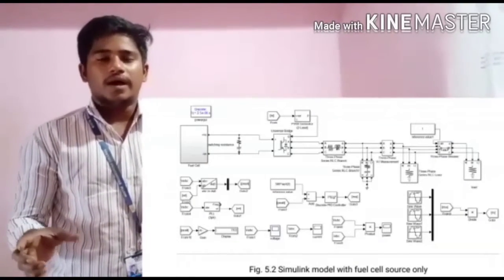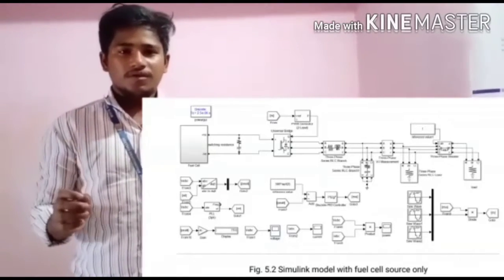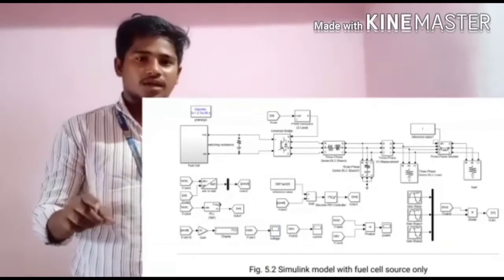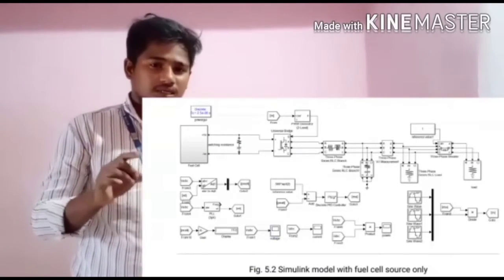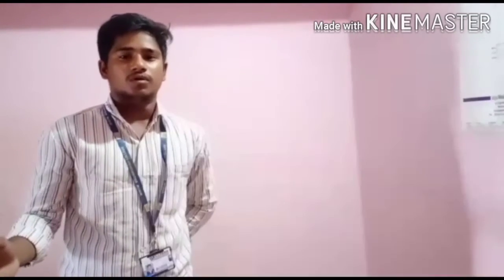The MA value and discrete sine value are divided, and the output is the M value. This M value is given to the pulse width modulator. The pulse width modulator gives the signals to the inverter. The inverter gets operated, and the power is supplied to the load.